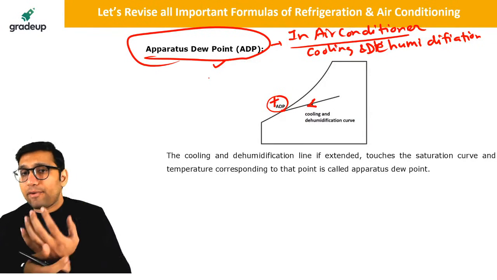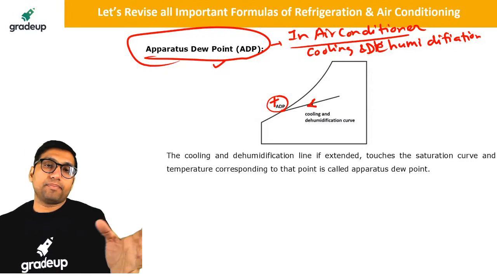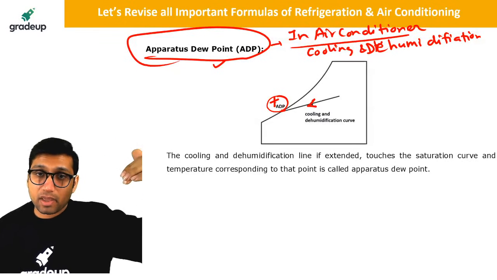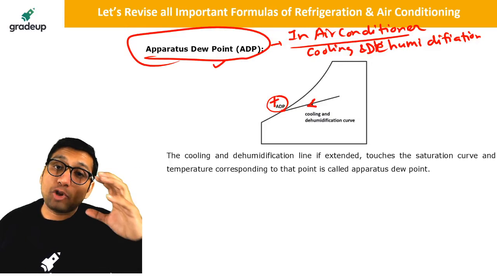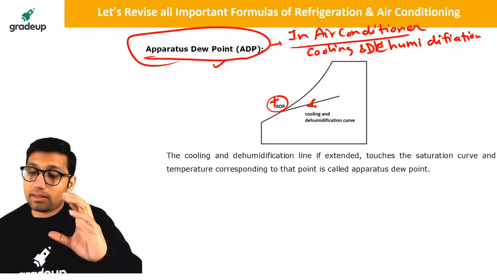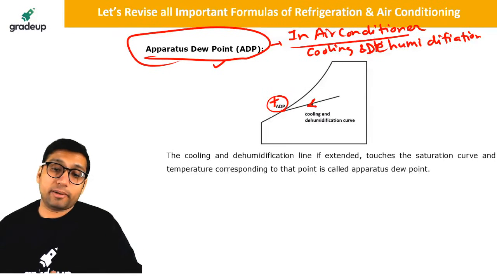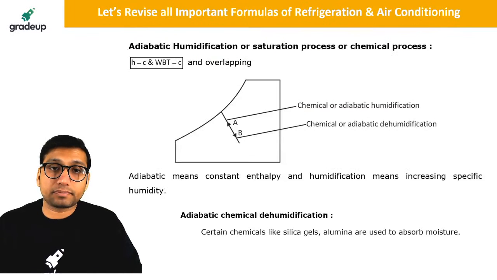Okay. So if you have noticed that when the AC is operated in your house, sometimes some water starts to drip out from your air conditioner. It will happen when your cooling coil temperature reaches the apparatus dew point temperature. At that point, the condensation of the water will start to take place from the cooling coil. And at that point, the temperature will be called the apparatus dew point temperature.